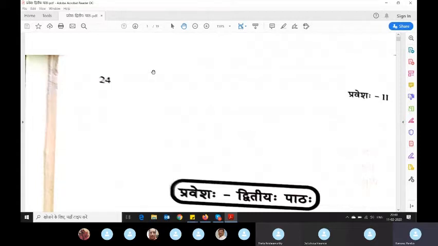No other word will indicate you and me. If you have to say Rama is going, Rama becomes third person: Rama gachati. If you have to say I am Rama and I am going, then you will say I am going, and you will not say Rama is going. The moment you say I going, that becomes a pronoun. So we have two pronouns for self and the person in front of us.